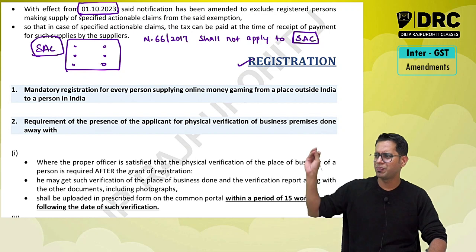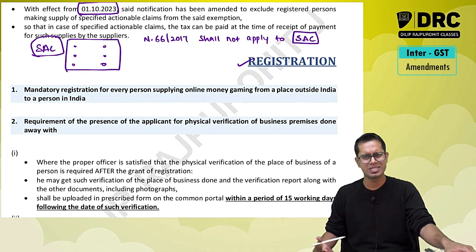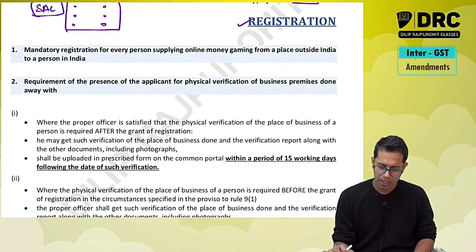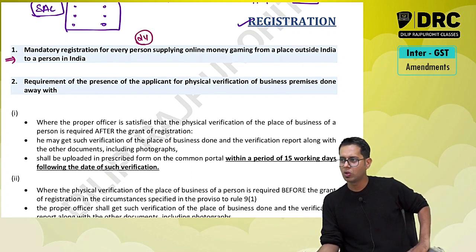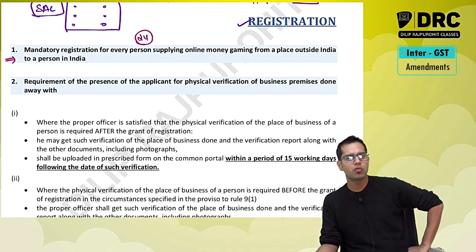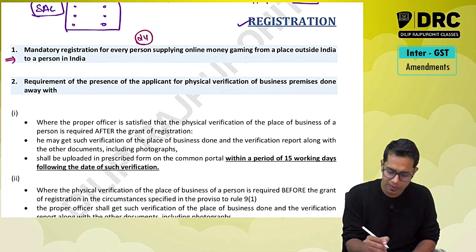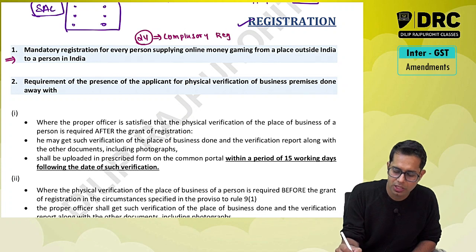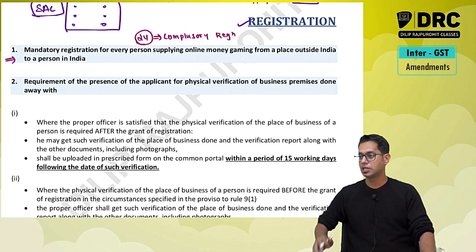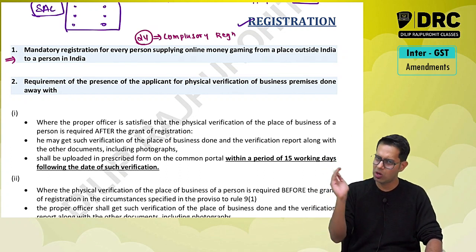Now there are small procedural amendments with respect to your registration chapter. Small amendments, easy amendments. Now you remember section 24. Let us go through all these amendments one by one. Section 24 talks about compulsory registration. Section 24 says there are a few categories of persons who are required to take registration under GST law compulsorily.